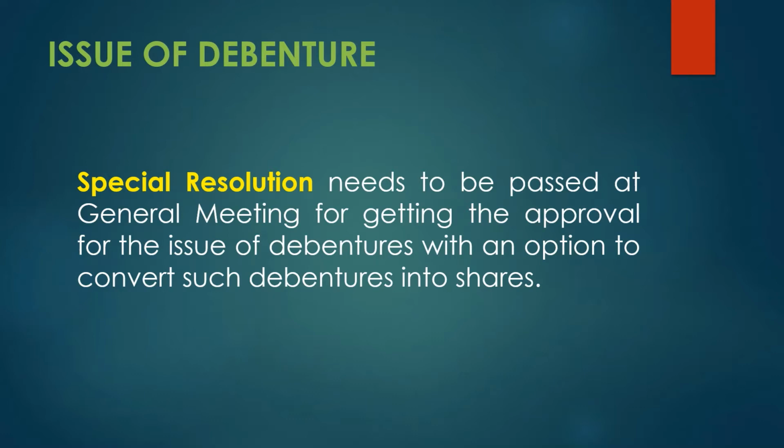Also, as per the Act, whenever we pass a special resolution, we have to file MGT 14 with the ROC for intimation purposes. So here also, while you are passing the special resolution at the general meeting for the issue of debentures with an option to convert them into shares, you have to file MGT 14 with the ROC for intimation of such issuance of debentures in your company.